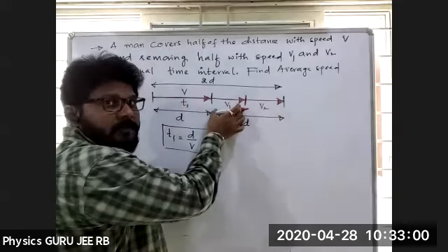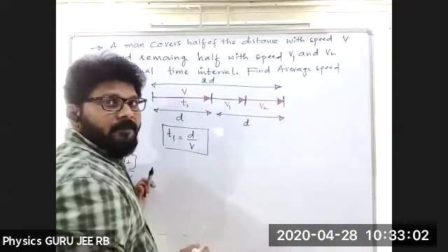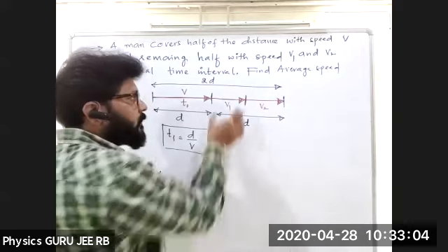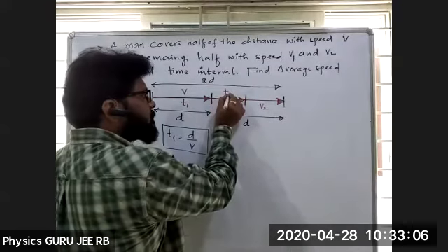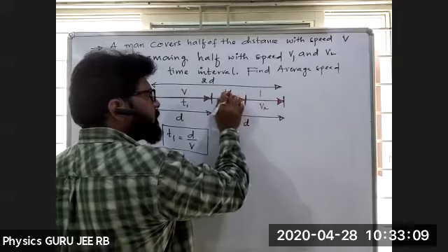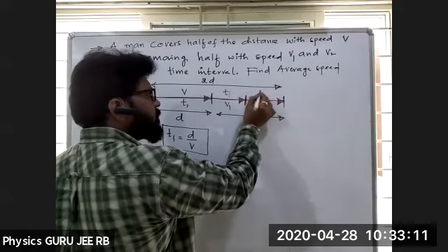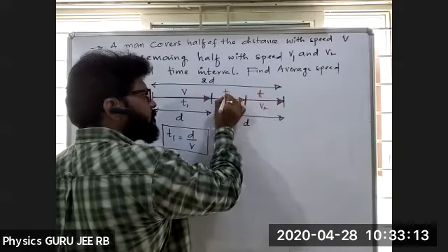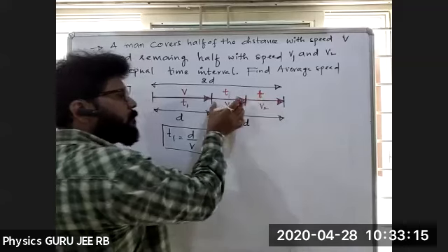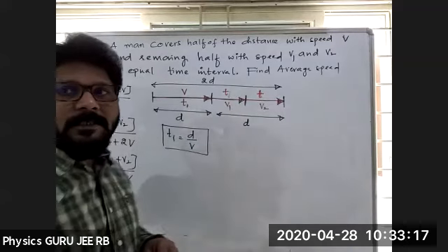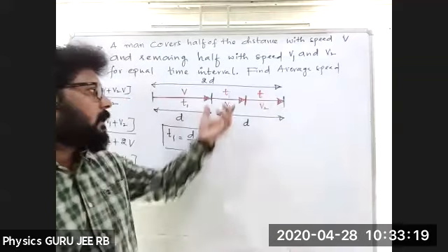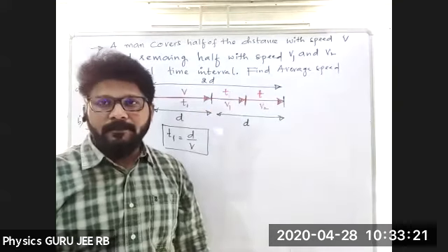Half the time with speed v1, remaining half the time with speed v2. In a time interval of t seconds, this is nothing but, time is the same, this also time is the same. Both the times are equal. Is it clear, this one? Both the times t and t are equal, right?